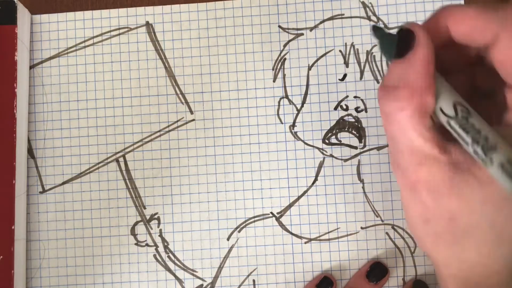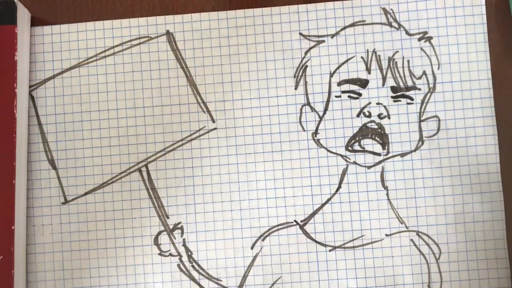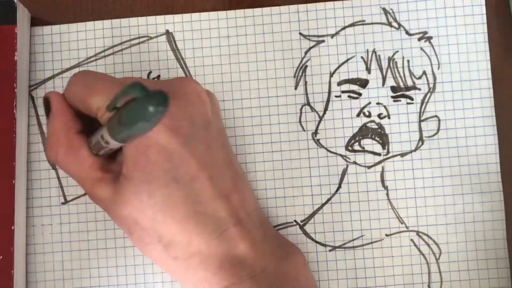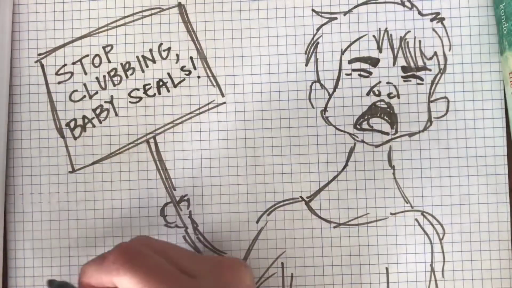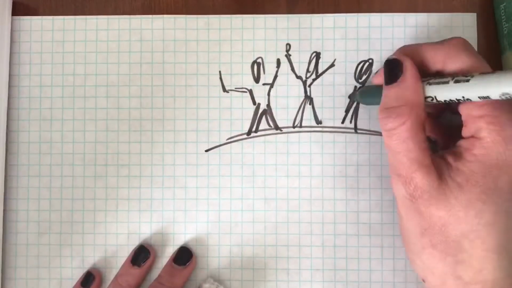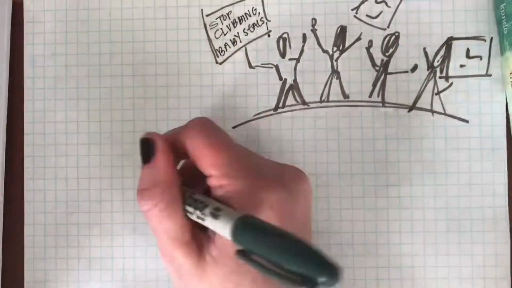In this case, we're going to show you what happens when you misplace a comma. This guy is obviously a little angry, and he is protesting: stop clubbing, pause, baby seals. Again, we see these protesters, the same guy off in the distance, saying, stop clubbing baby seals.